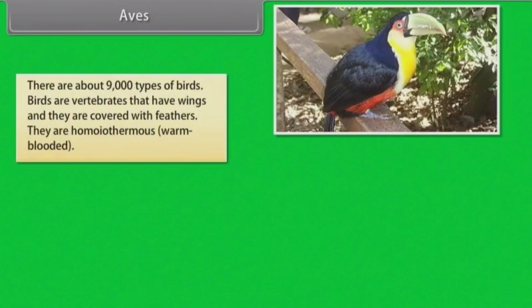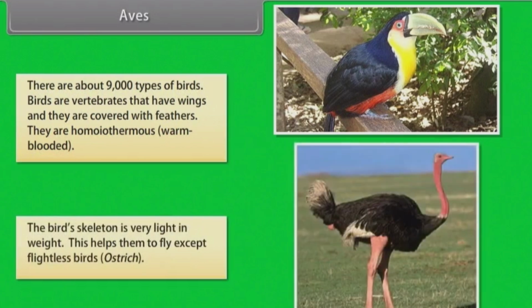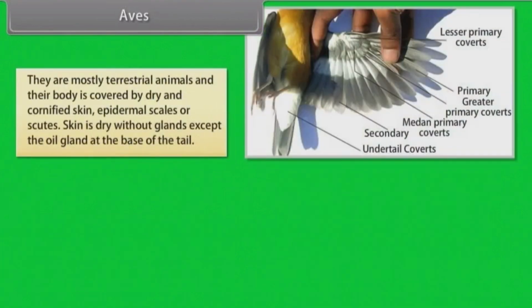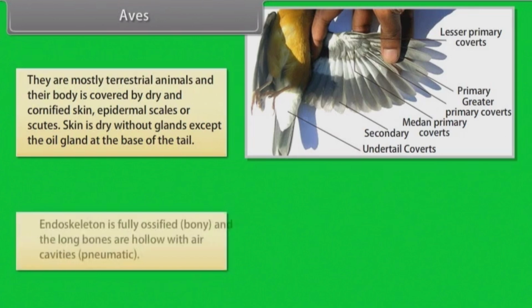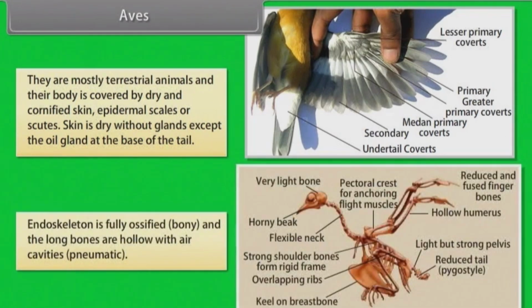Aves. There are about 9,000 types of birds. Birds are vertebrates that have wings and they are covered with feathers. They are homeothermous or warm-blooded. The bird's skeleton is very light in weight. This helps them to fly, except flightless birds. Example: ostrich. Skin is dry without glands except the oil gland at the base of the tail. Endoskeleton is fully ossified, that is bony, and the long bones are hollow with air cavities.